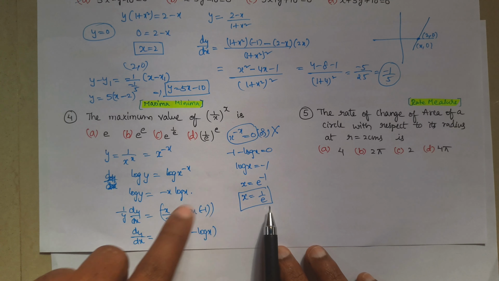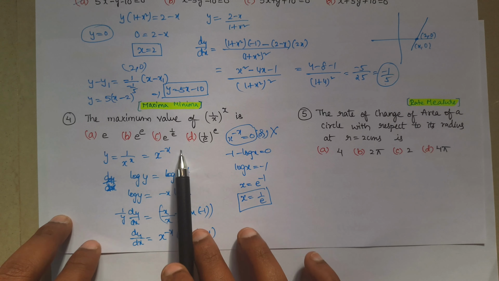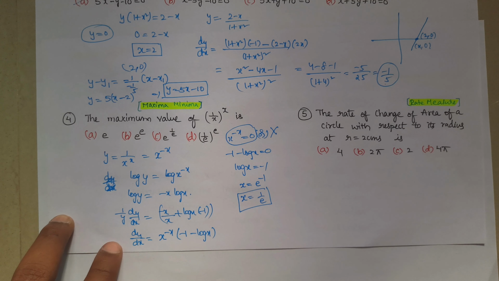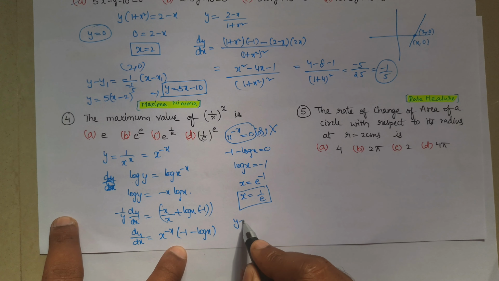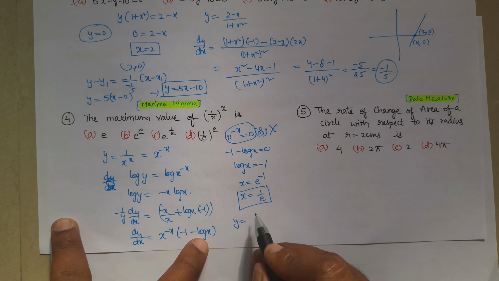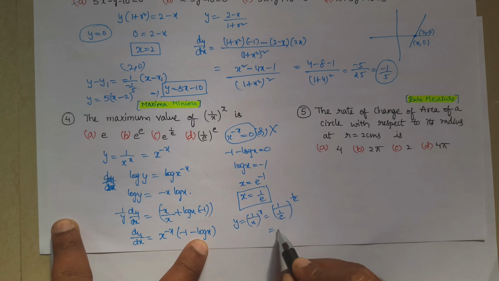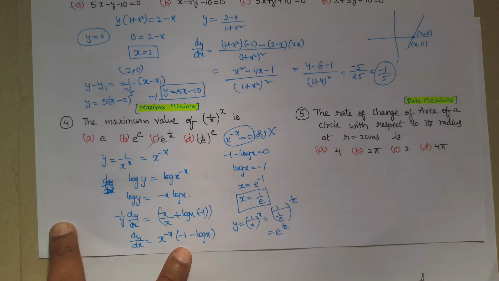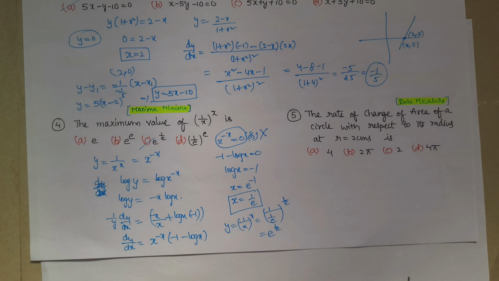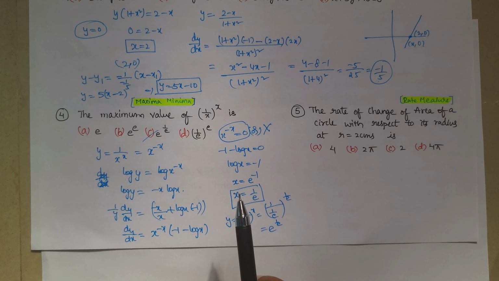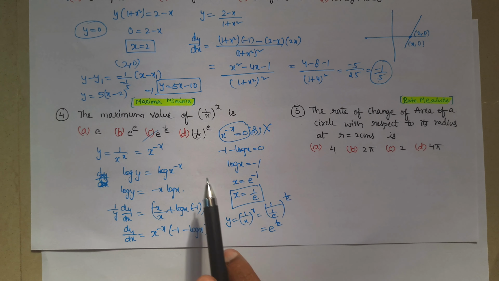But in the options, that will be nowhere. Why? Because they did not ask for the x value, they asked for the maximum value. So as we got the x value, we have to substitute it in the given function, that is 1 by x power x. So 1 by, in the place of x, 1 by e, whole to the power of 1 by e. So it will be e power 1 by e, that is the answer. So option C. To find the maximum value, first you find dy by dx, equate it to 0, and you will get the x value. Substitute that x value and you will get the maximum value.